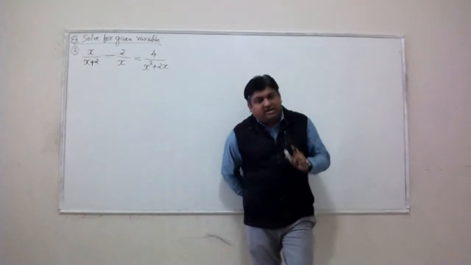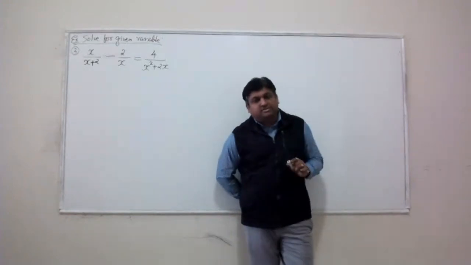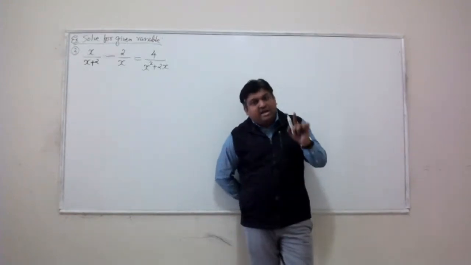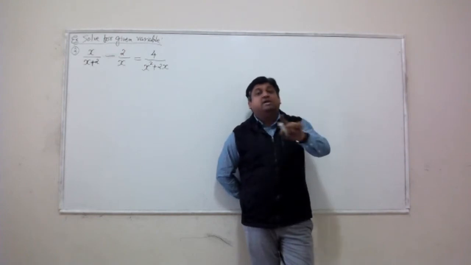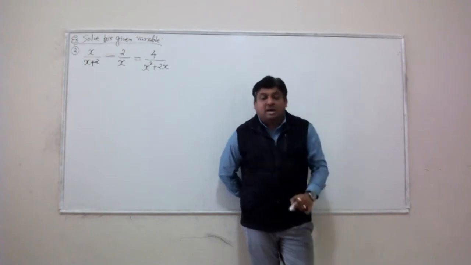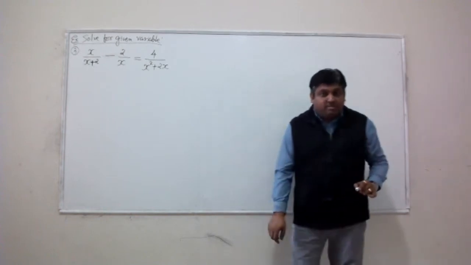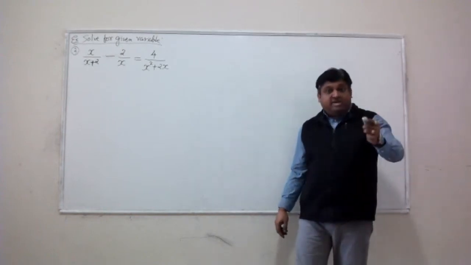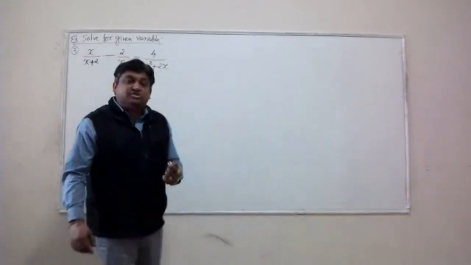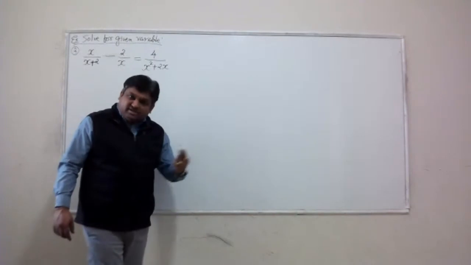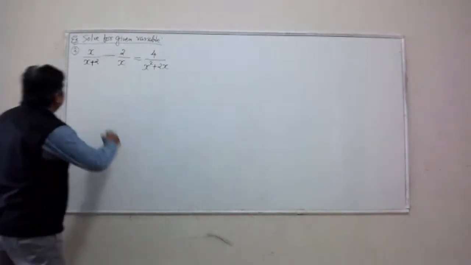What would be the simplest possible way? Find the common denominator of all terms and then multiply every single term by that common denominator. That will eliminate the denominator completely from your example. I mentioned that this is the simplest way to handle a rational equation. Let's recall it.